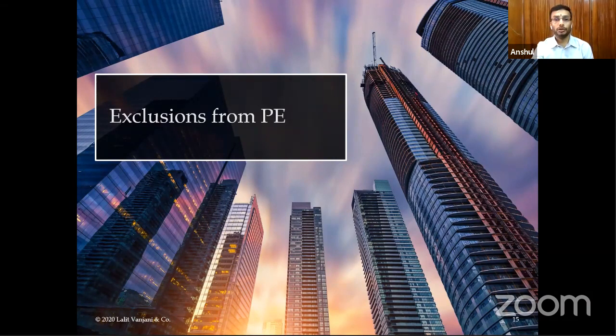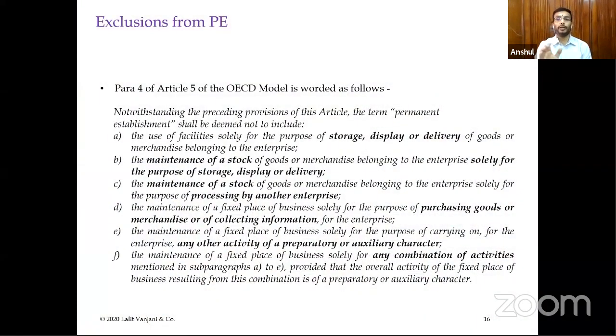So let's come on to the exclusions of the PE. What are the exclusions? Article 5 paragraph 4 of the OECD Model Convention provides for them. Even if there is a place of business in India where you are carrying on business, where the permanency test and the duration test are also satisfied, even then in certain circumstances, if certain kinds of activities are being carried on, the place of business in India is not considered a permanent establishment.